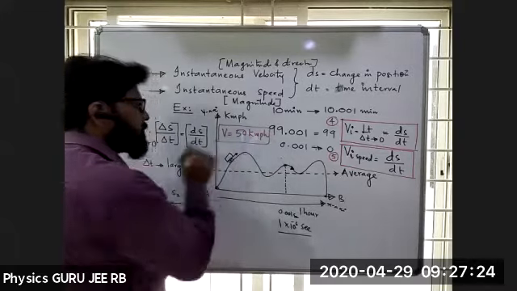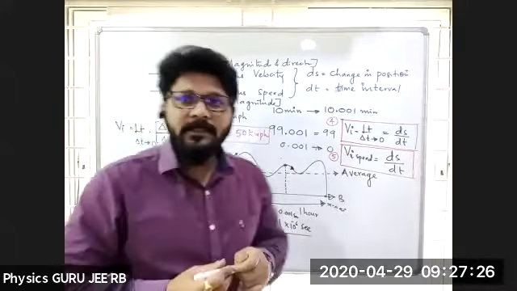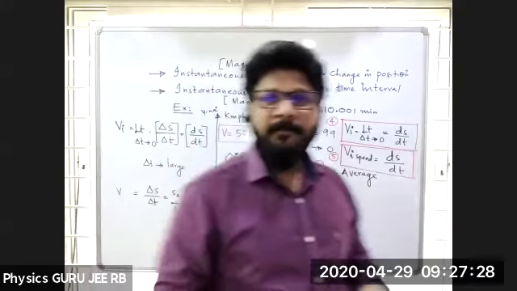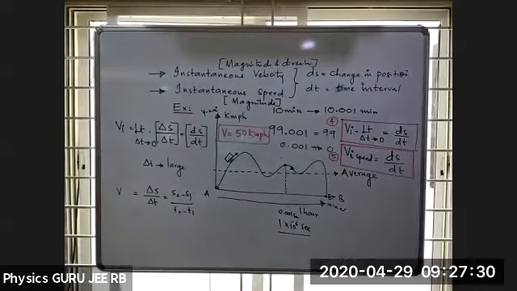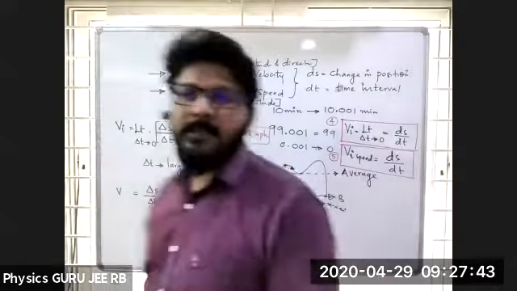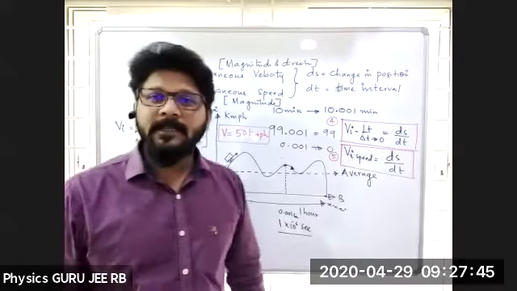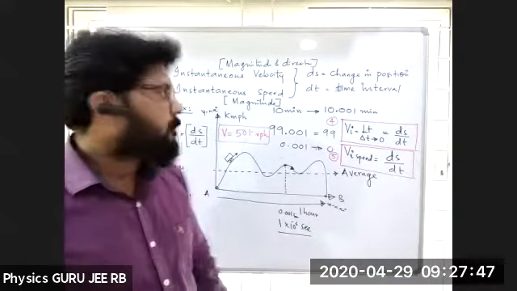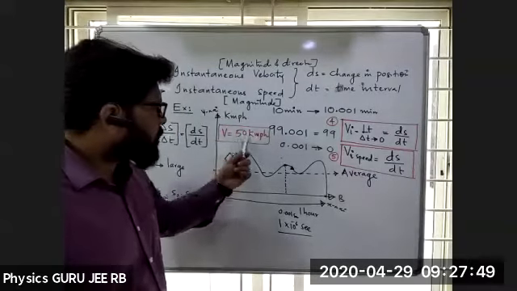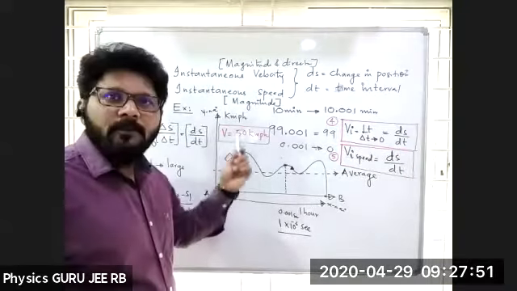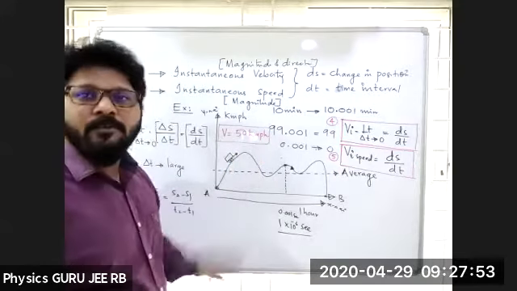If nothing else is given to you, v is equal to 50 kilometers per hour, is it speed or velocity? Everybody is saying that it is speed, right? Only the magnitude part we are able to see.